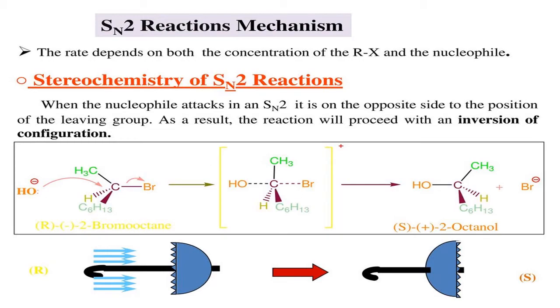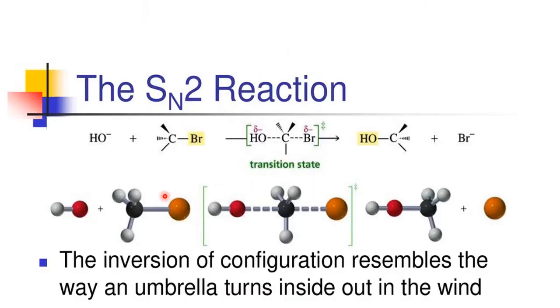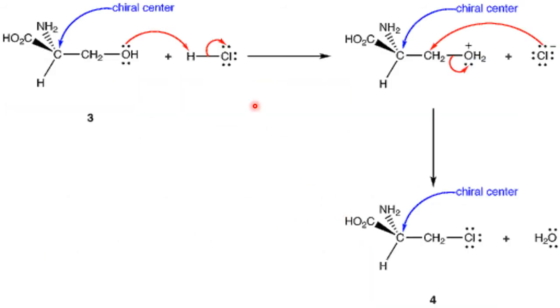Now let us see one more. Please see this one. Left, now here it has totally changed. This is called inversion of configuration. Using the ball and stick model he has explained here. Now please see this example.